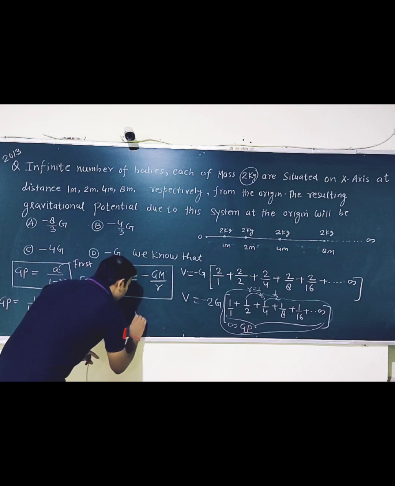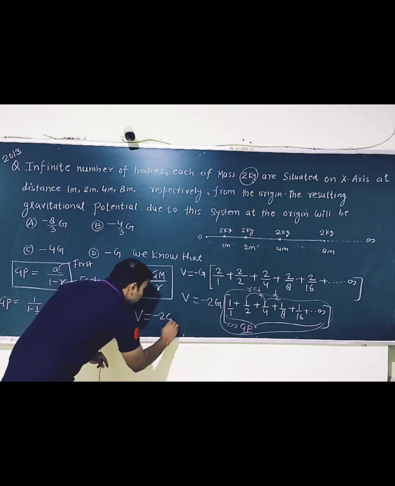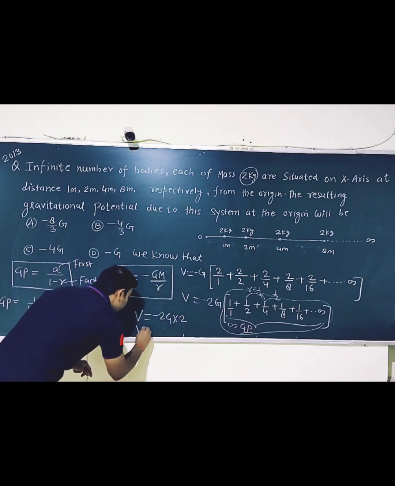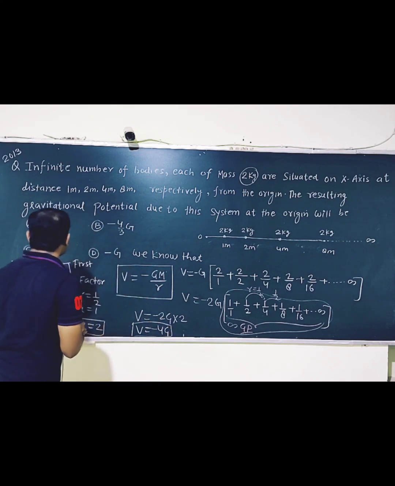So the final answer of this question is 2G multiplied by 2, and with the negative sign we get minus 4G.